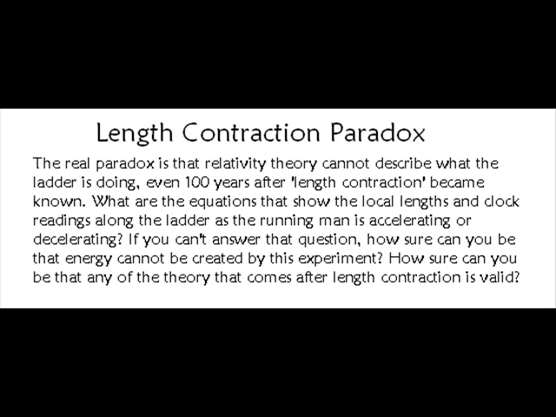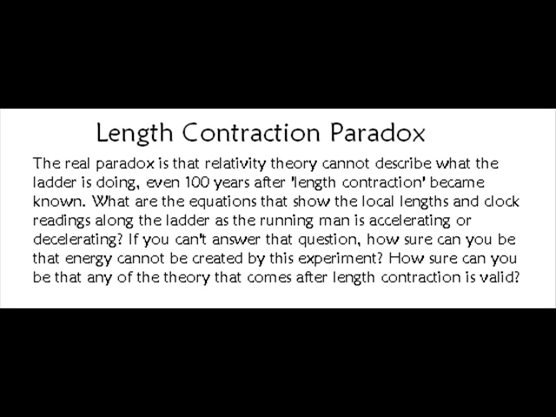We now know we can look at the back of the ladder and know what the runner is thinking even before he thinks it. So is it possible to use that information? You would need a precise equation for what the clock reads on the back of the ladder versus what the runner's clock reads in order to know if you can use that information somehow. But those equations don't exist.